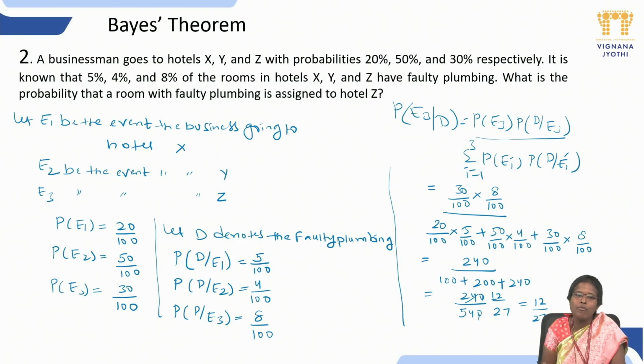Then we get the faulty plumbing assigned to hotel X. Similarly, if they ask about hotel Y, we take the probability with respect to hotel Y in the numerator, that is 50 by 100 into 4 by 100, and in the denominator we take the sum of all the values. But here they are asking only about the faulty plumbing assigned to hotel Z, so I have done only hotel Z. So this is all about the Bayes theorem.